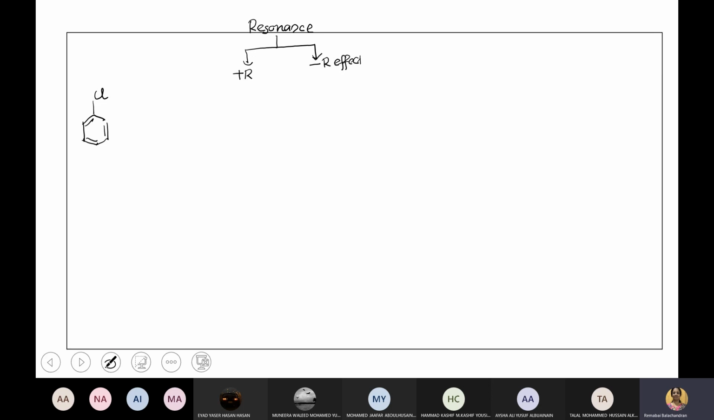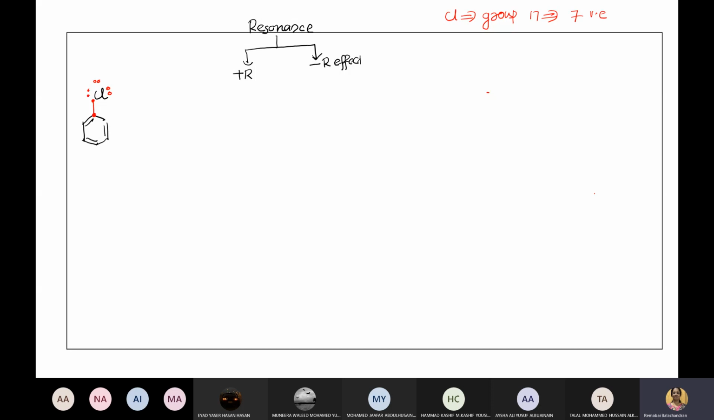Now, Cl is from which group of the periodic table? Group 17. So it has 7 valence electrons. Of those 7 valence electrons, it has already used 1 electron for forming a bond with the carbon atom of the benzene ring. Now how many electrons are left on chlorine? 2, 4, 6. This is the most important part. Did you understand what I did?